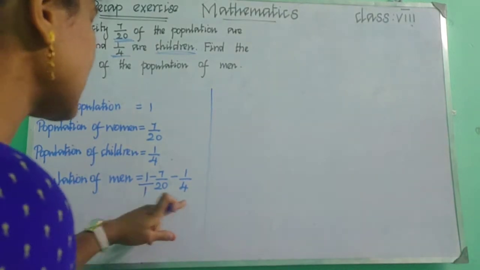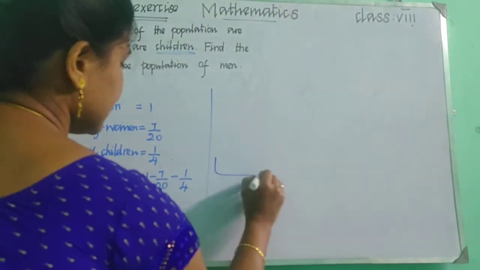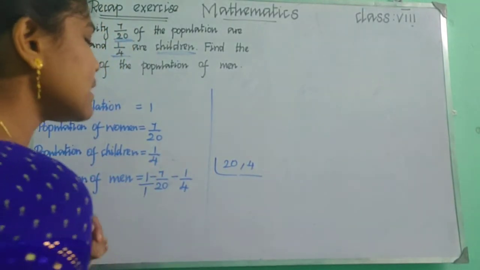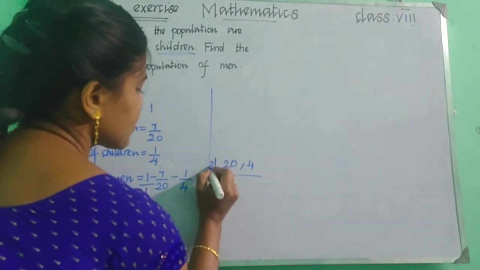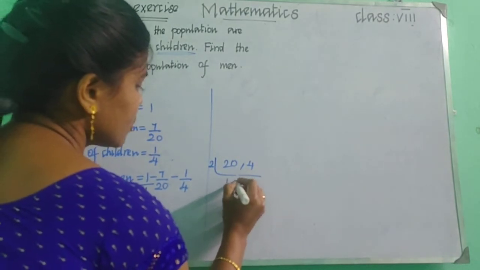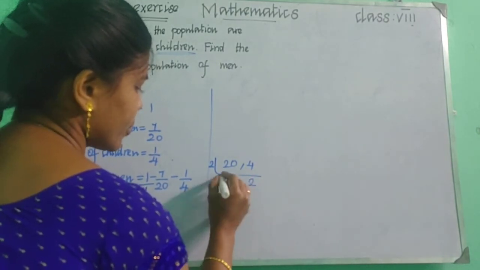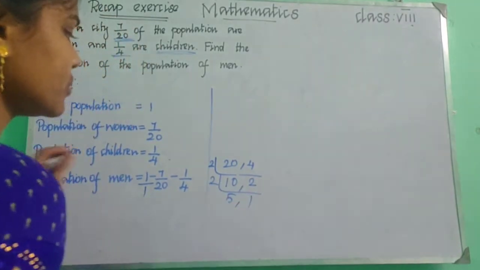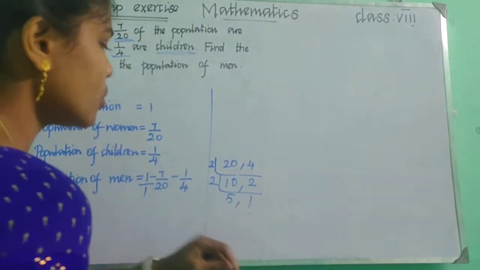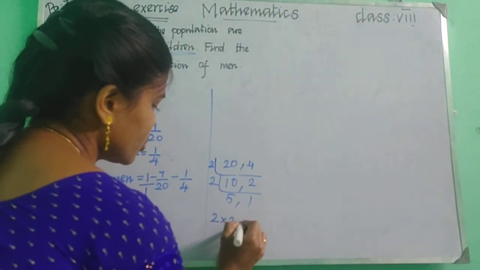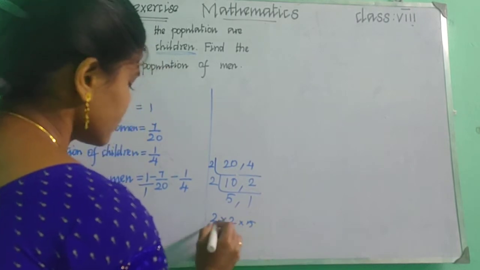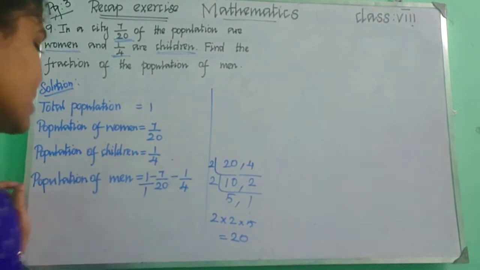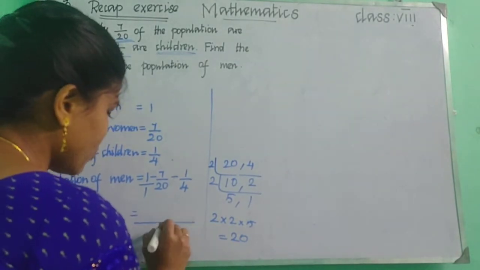Okay, let's take the LCM of 20 and 4. For LCM we need to use only the prime numbers, right? So the first prime number is 2. 2 1s are 2, 2 2s are 4. Again the same 2, 2 5s are 10, and 2 1s are 2. See, all these are prime numbers, right? So we can multiply 2 into 2 into 5. What will you get? 20, right? So the LCM is 20. So we can write the denominator as 20.